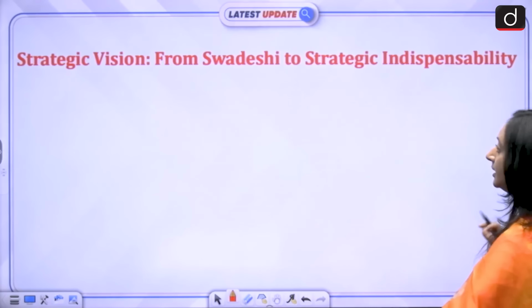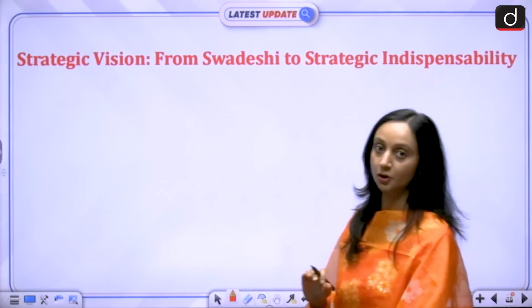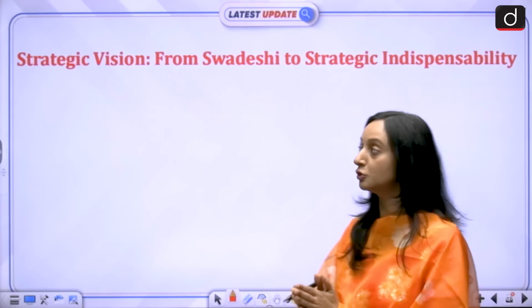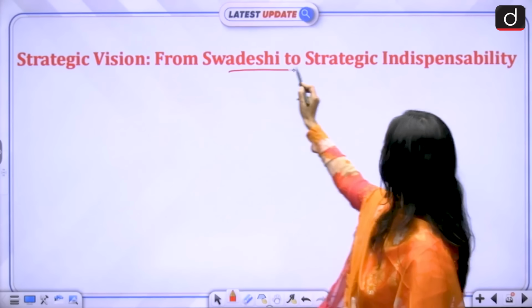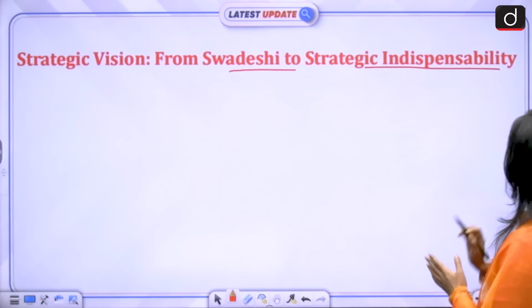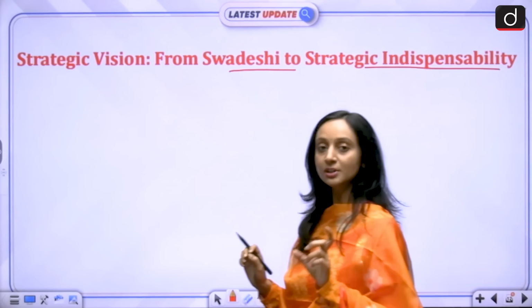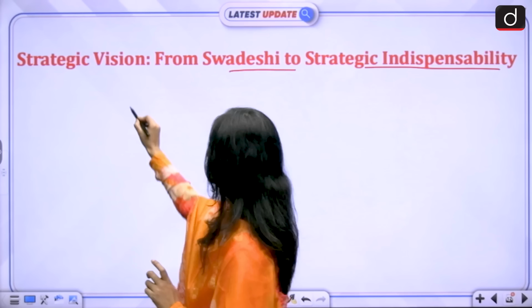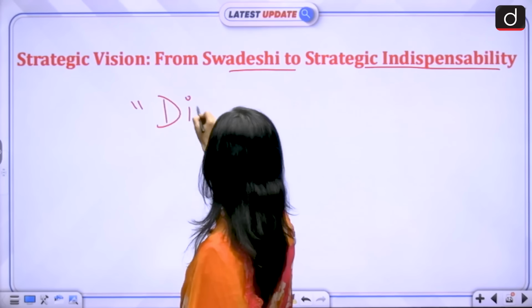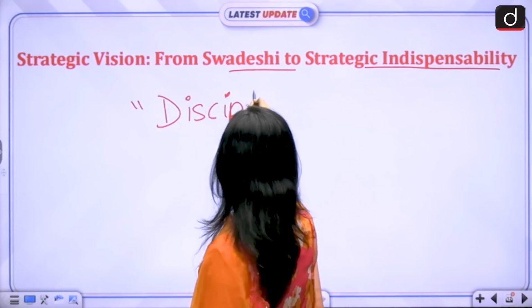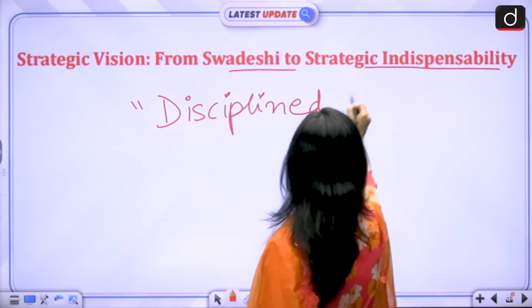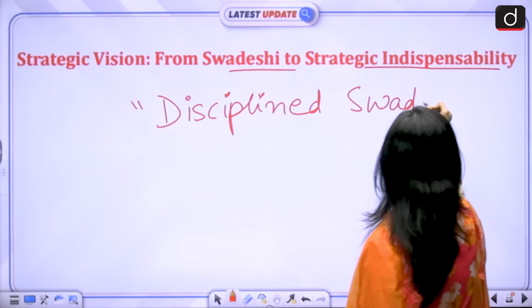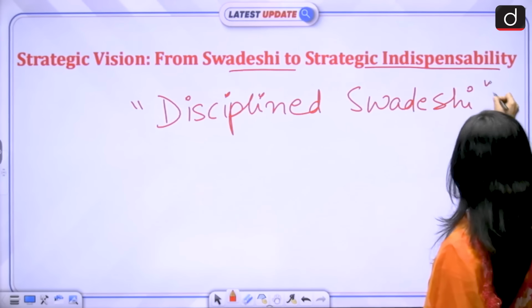And then the strategic vision that the document talked about is that we need to go from Swadeshi to strategic indispensability. So it used a very important term over here. It said that we need to follow a disciplined Swadeshi approach.